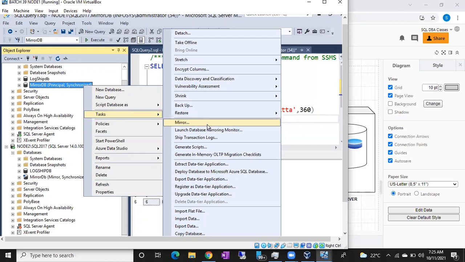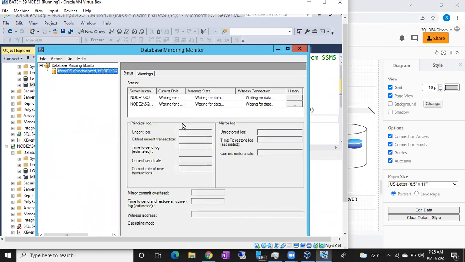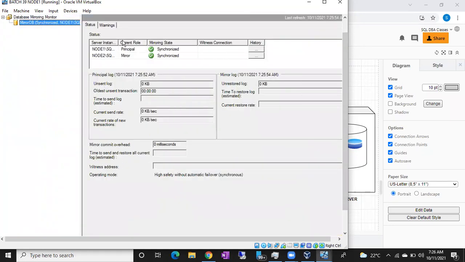Can anyone see the mirror monitor, guys? Launch Database Mirroring Monitor. Here it is. Okay, very good. So this is the option. Using this window, you can see whether your databases are synchronized or not.